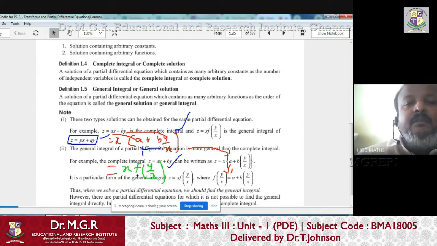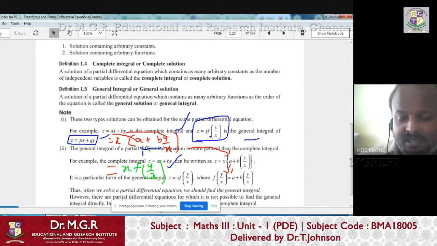And this thing, that is z equals to x times f of y by x, is called the general solution of the PDE. Because what is the order of the PDE? The order of the PDE is 1 because it contains only p and q. So the original PDE is of order 1. And here, how many arbitrary functions are there? Only one arbitrary function, that is f of y by x. So f of y by x is called a general solution of the PDE.